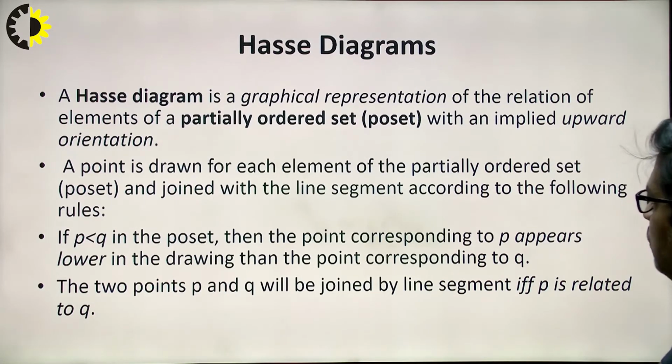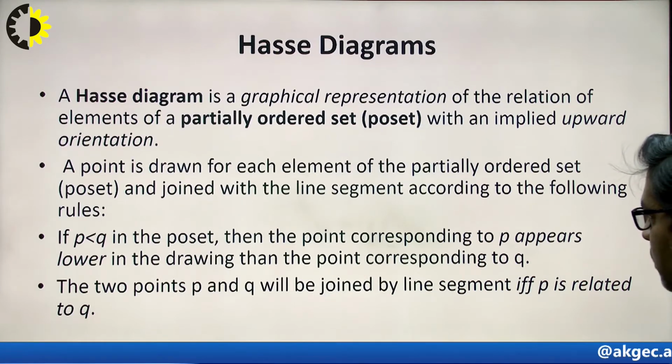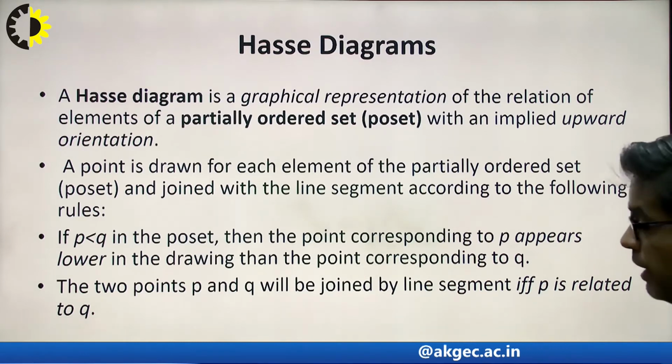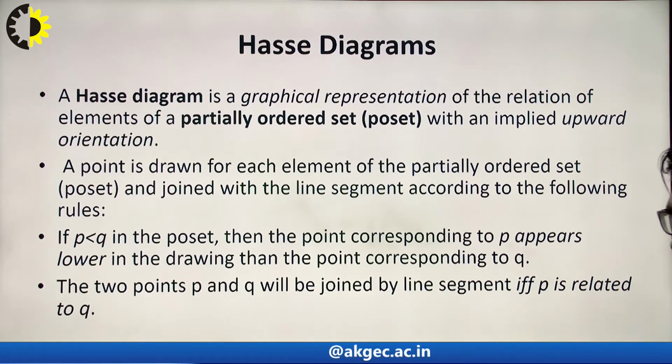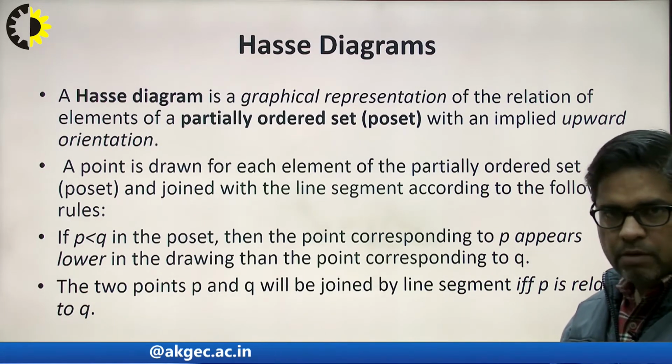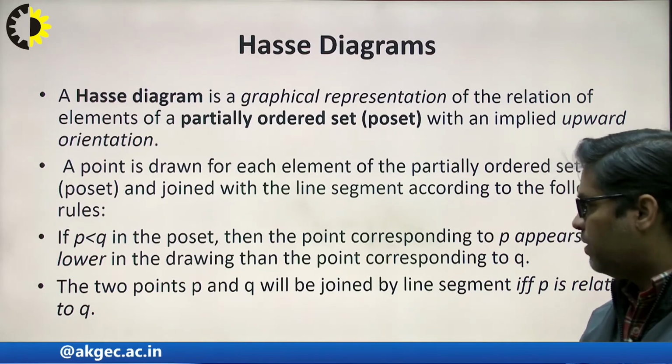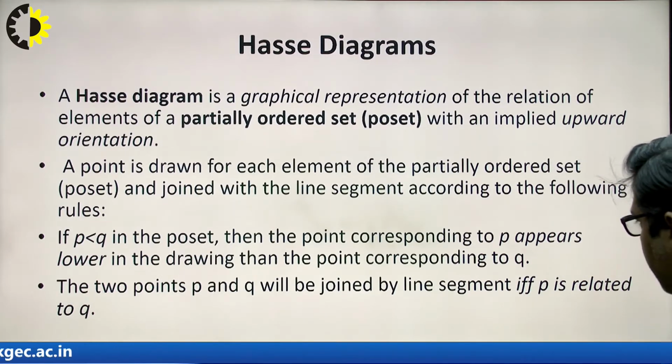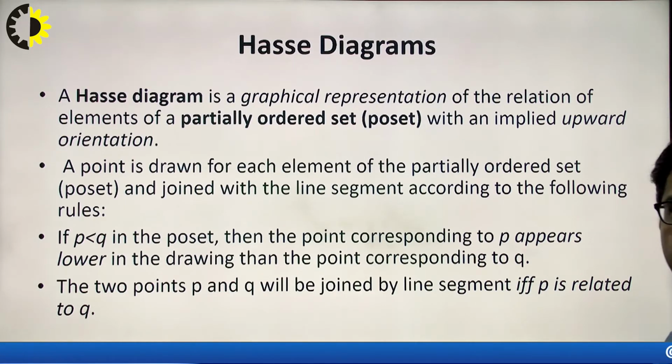A point is drawn for each element of the partial ordered set and joined with a line segment according to the rule: if P is less than Q in the poset, then the point P is drawn lower than the point Q. So if P is less than Q, then in the Hasse diagram P should come somewhere down to Q. The two points P and Q will be joined by a line segment if and only if P is related to Q.